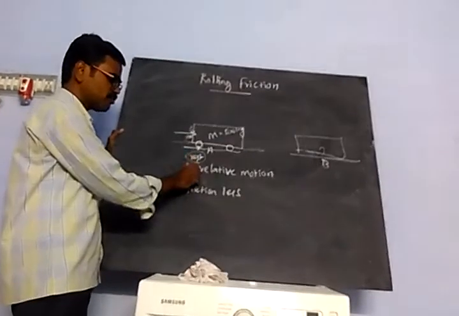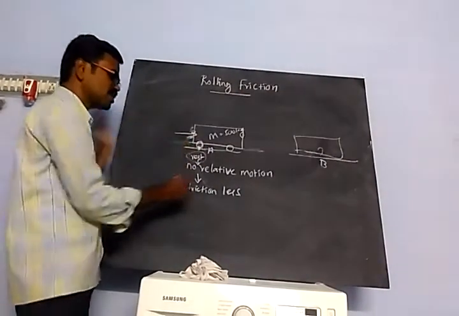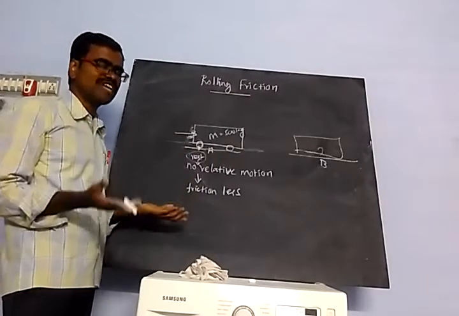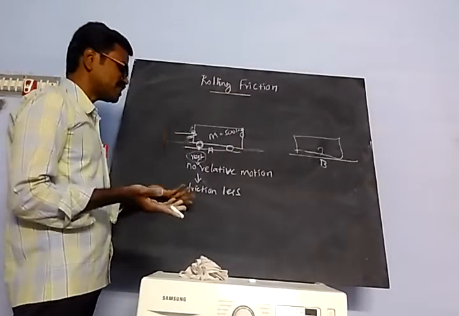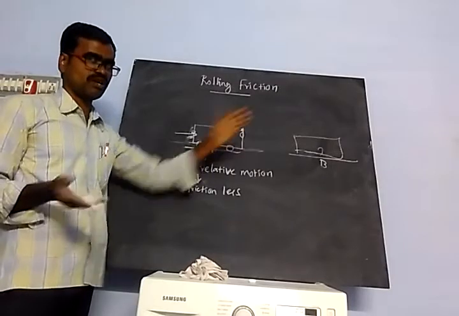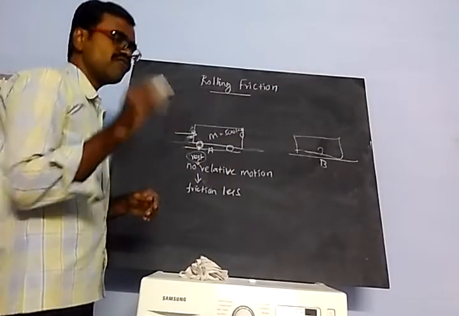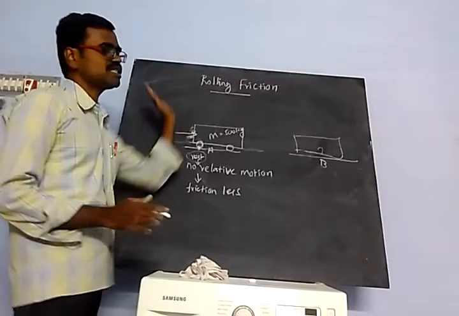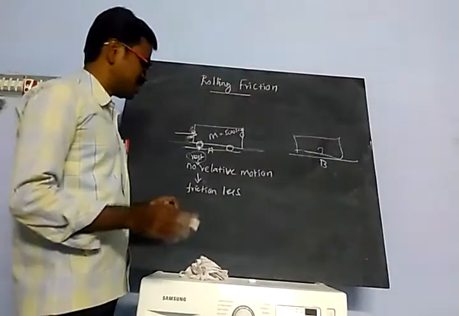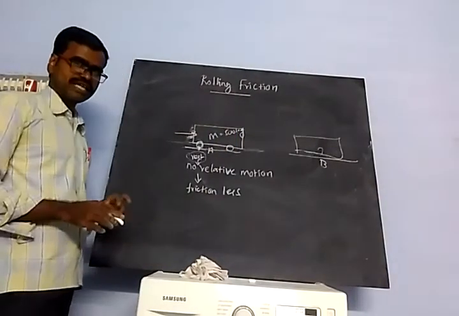There is no relative motion between the wheel and the surface, so at that point there is no friction. No friction means we can give very less force and easily shift the object. Do you understand?